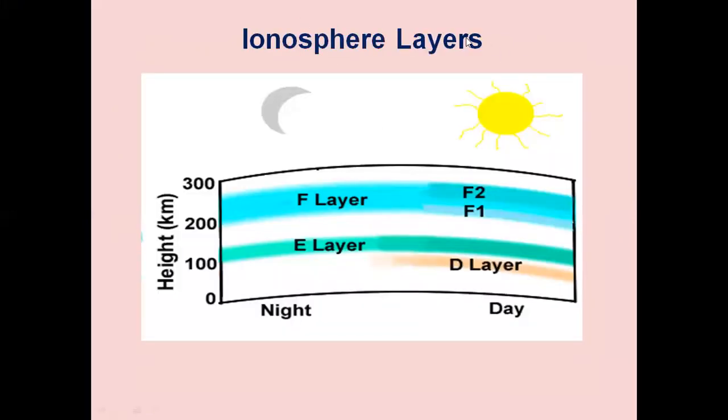And we have different layers in the ionosphere. The D layer exists at a height of 70 kilometers, then the E layer at 100 kilometers, then we have the F1 layer and the F2 layer. So from ground level up to 300 kilometers or sometimes 400 kilometers, the ionosphere layers exist.